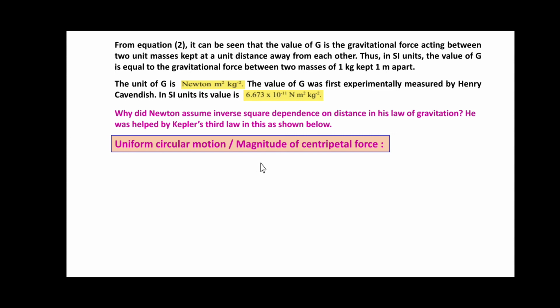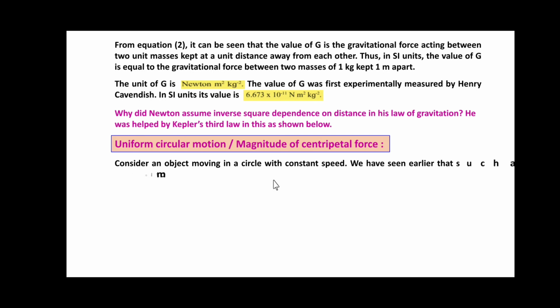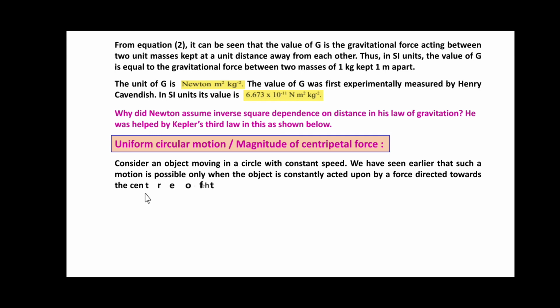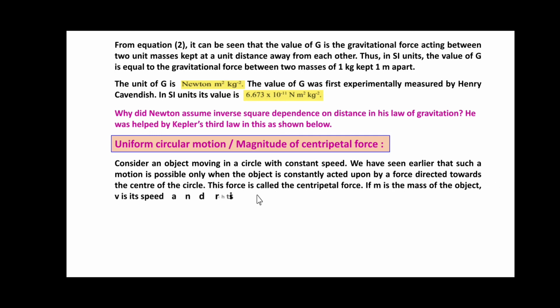Uniform circular motion and the magnitude of a centripetal force. Consider an object moving in a circle with constant speed. We have seen earlier that such a motion is possible only when the object is constantly acted upon by a force directed towards the center of the circle. This force is nothing but the centripetal force. If m is the mass of the object, v is the speed and r is the radius of the circle, then it can be shown that this force is F equal to mv squared upon